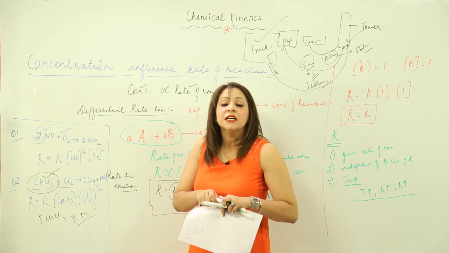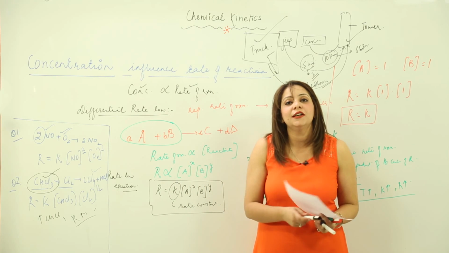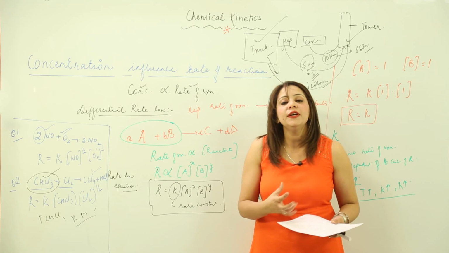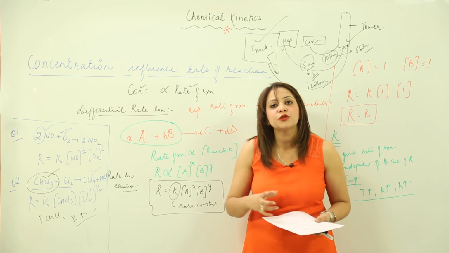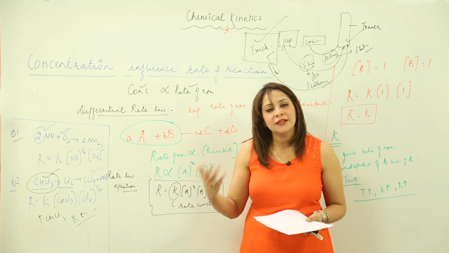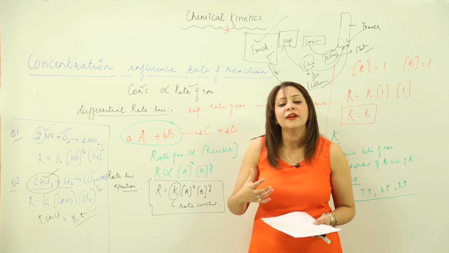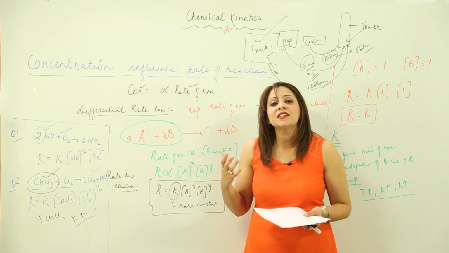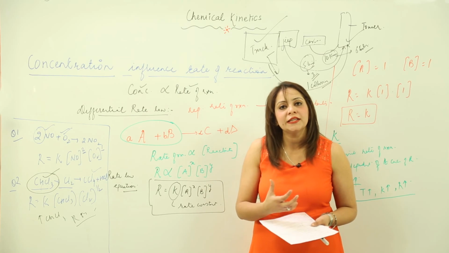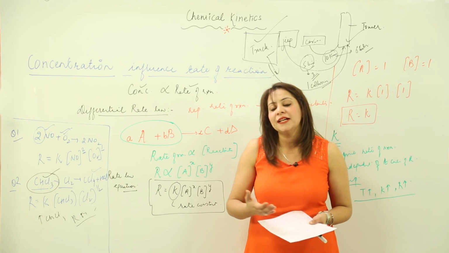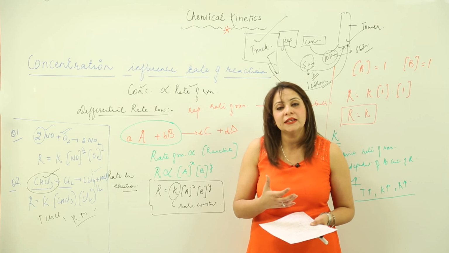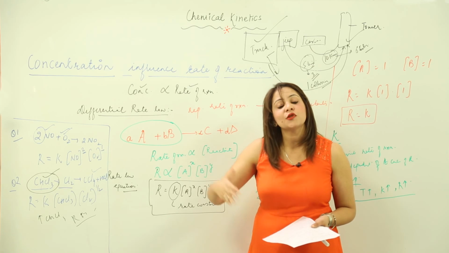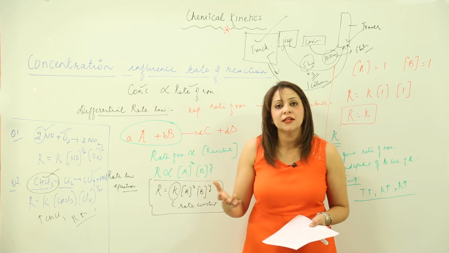So keep in mind that it is not always that all the reactants contribute in the same way towards the chemical reaction. Different reactants involved are playing different roles. Some are affecting the rate in a greater manner and some are not affecting it as much. So it is a matter of which reactants you are using, because it can happen that in one chemical reaction a reactant is playing an important role, and the same reactant in another reaction is not playing such an important role.